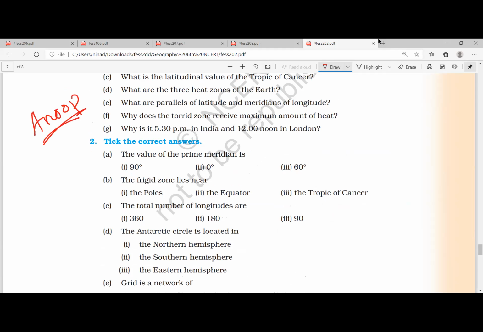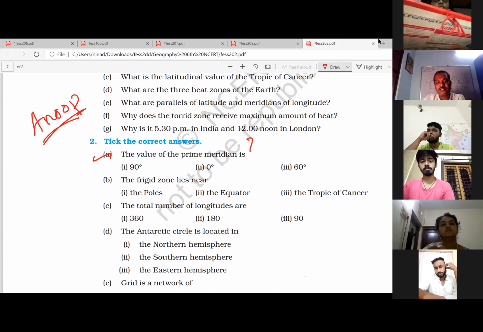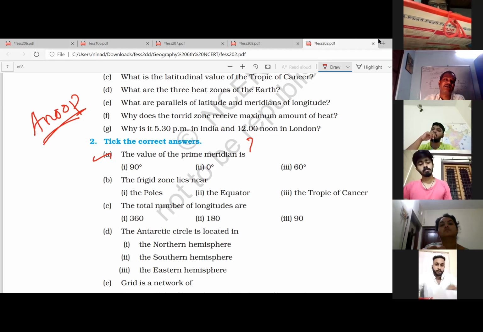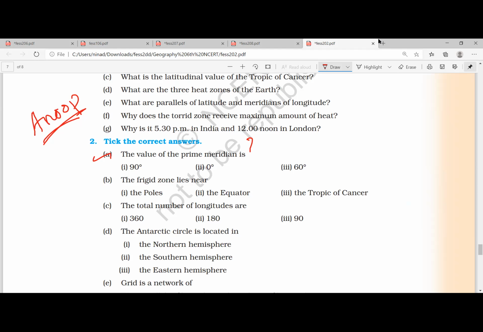Whenever a question is asked, this Zoom will not be here. Anup Khan, yes, sir. What is the answer for this question which I have marked here? Yes, sir. Hello. Tell me, what is the answer for this question, 2A?